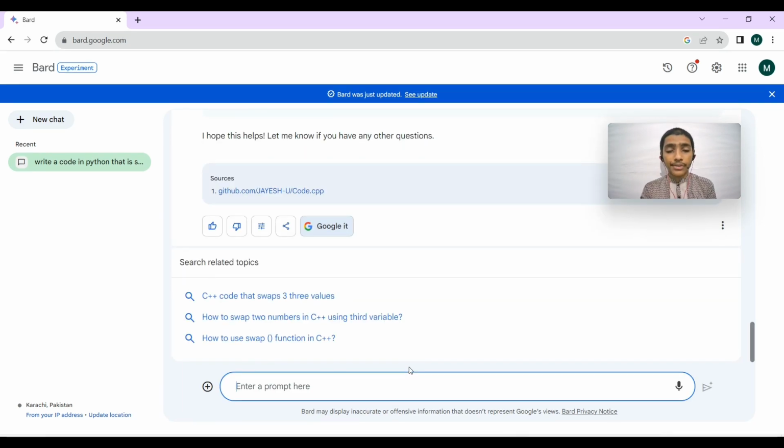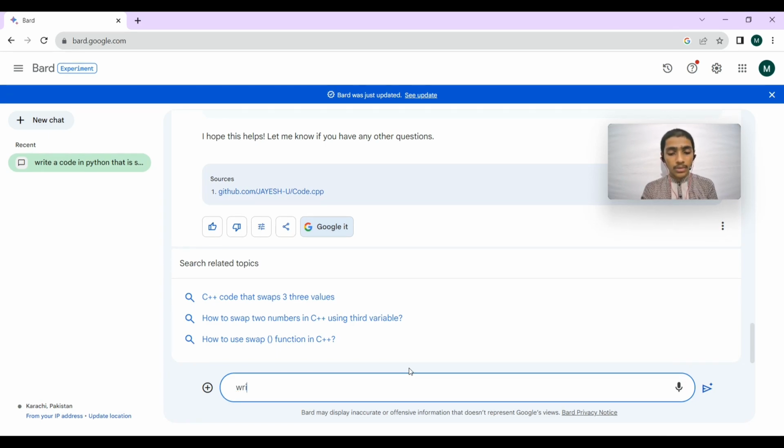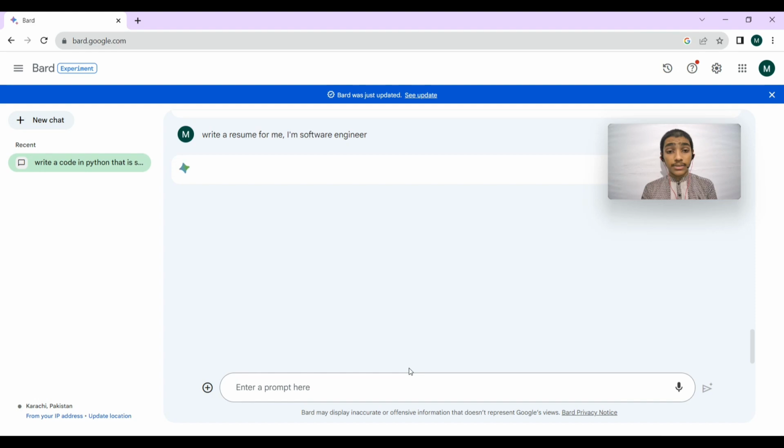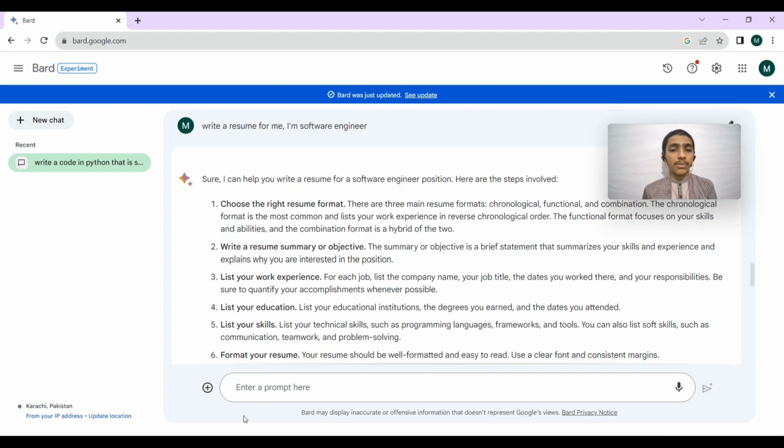Let's write a resume with Google Bard. Okay, we are giving a prompt to it. It is generating the textual information for me. Let's see.